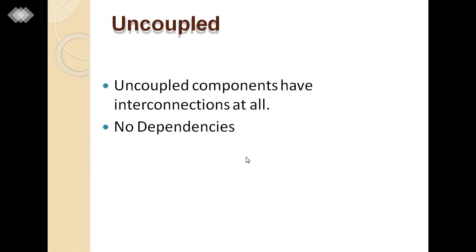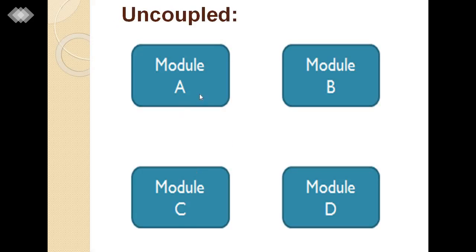Now uncoupled means the components have no interconnection at all, meaning no dependency between the modules. So this is the example or diagram of uncoupled. These are the different modules A, B, C, D, and they are not interconnected with each other. There are no dependencies between the modules, and no relationship between different modules, meaning they are not sharing any kind of data and information with other modules because they are uncoupled.